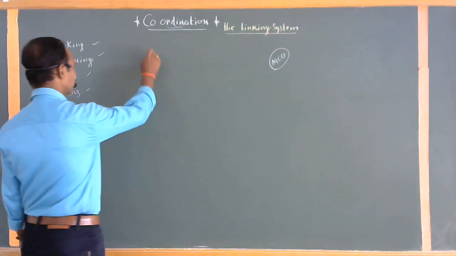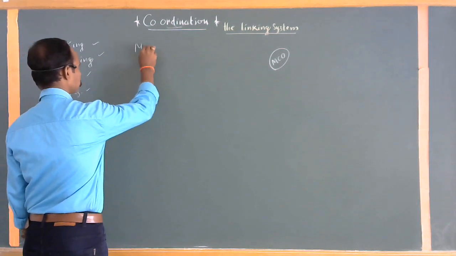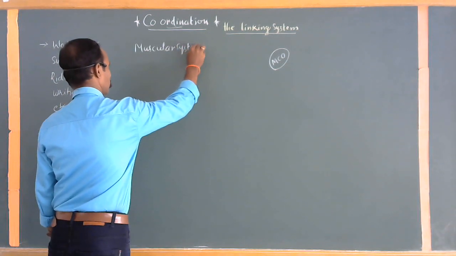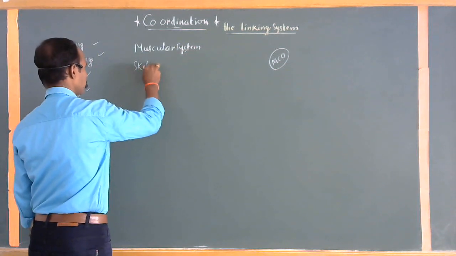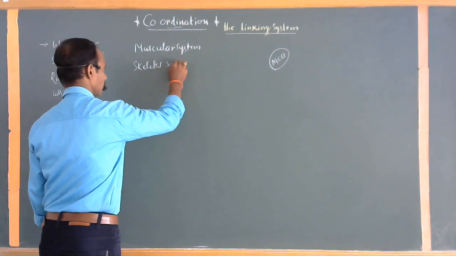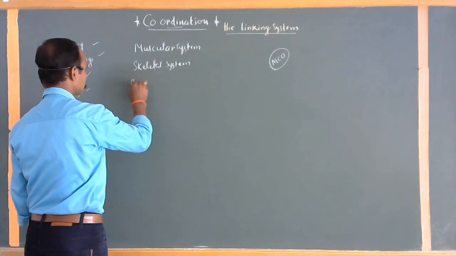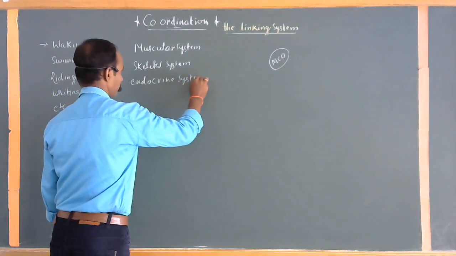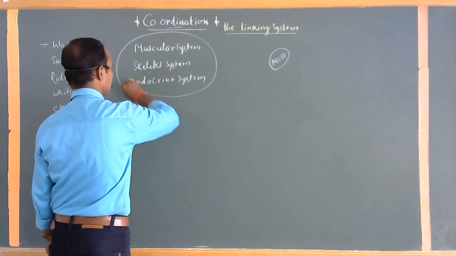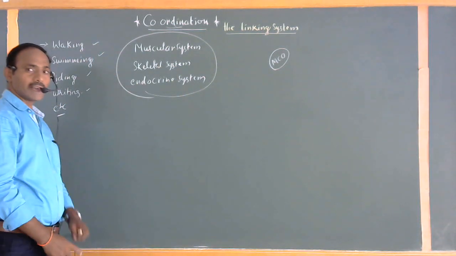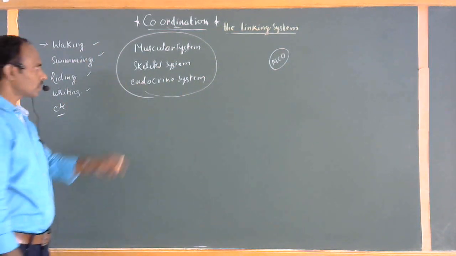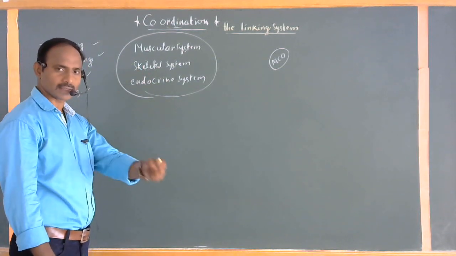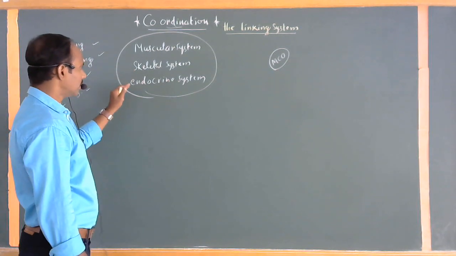These are respectively called the muscular system, the skeletal system and the endocrine system. Mostly these three kinds of systems are coordinated with each other, especially for our coordination. So first of all, the muscular system. How these systems are linking or connecting with each other, we will discuss later. Okay. Skeletal system and endocrine system.